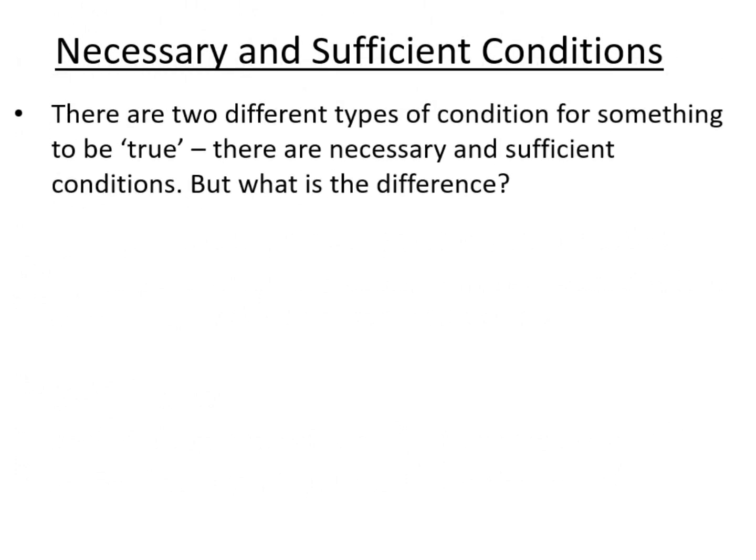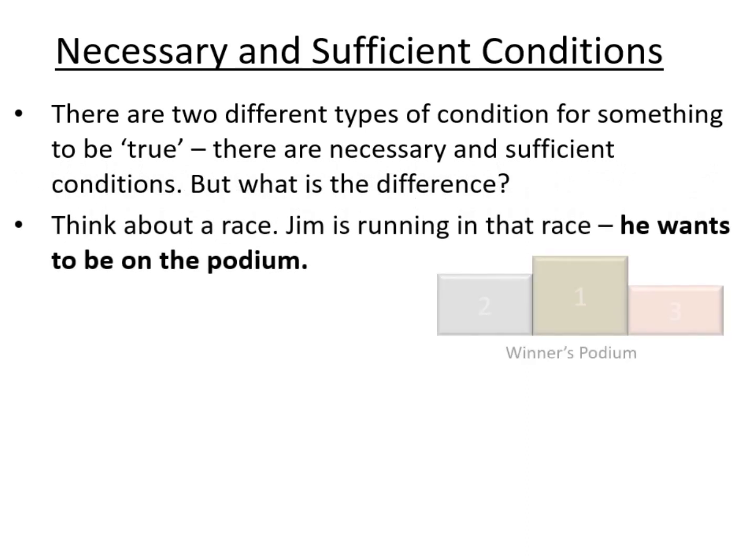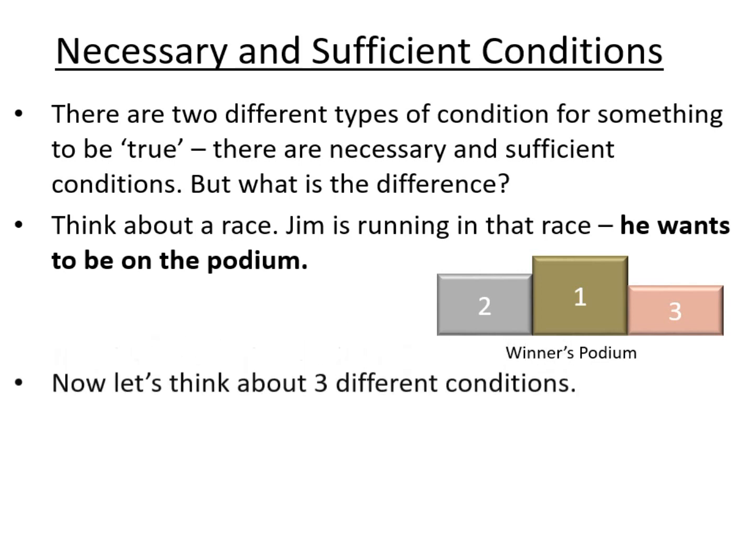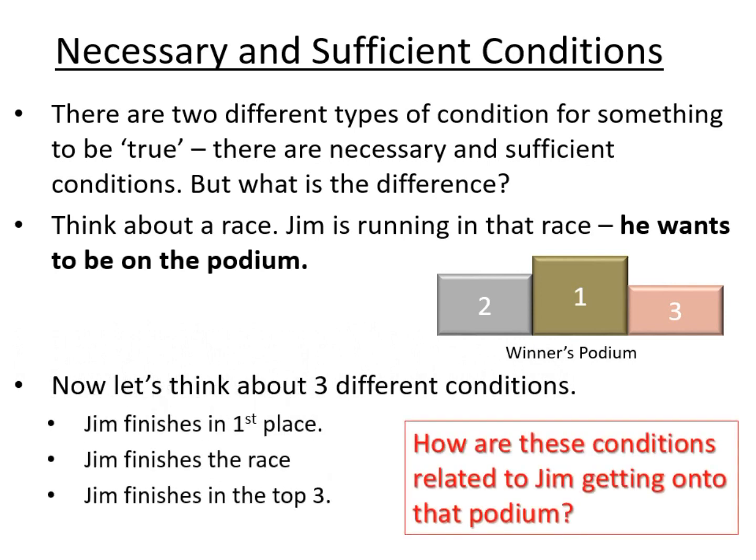So necessary and sufficient conditions are two different types of condition for something to be true. And how do we tell the difference? Well, let's think of an example. Jim is running in a race, and he wants to be on the winner's podium. And there it is, the winner's podium, where gold, silver, and bronze stand to receive their medals. Let's think about 3 different conditions. Jim finishes in first place, Jim finishes the race, and Jim finishes in the top 3. How are these conditions related to Jim getting onto that winner's podium?